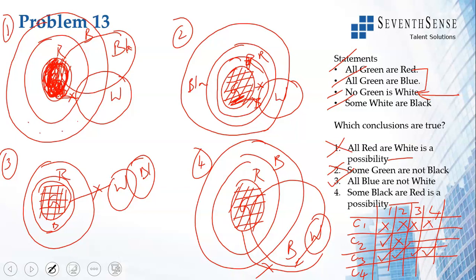Some black or red is a possibility. Okay, we need it to be true in one diagram. If you see any drawing, some black or red, this part is always red. Some black or red is a possibility. You have gotten one tick, you don't have to look further. This conclusion is also true. Which conclusions are true? Conclusions 3 and 4 are true.